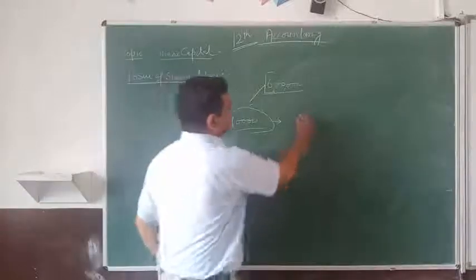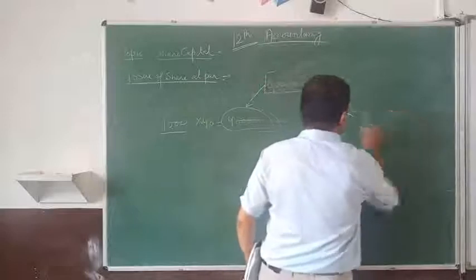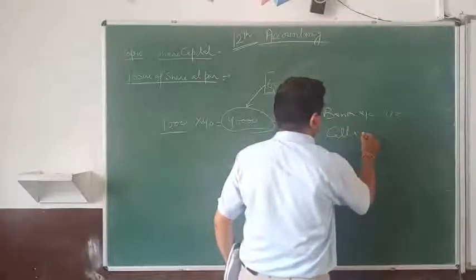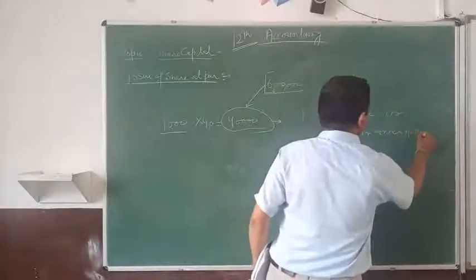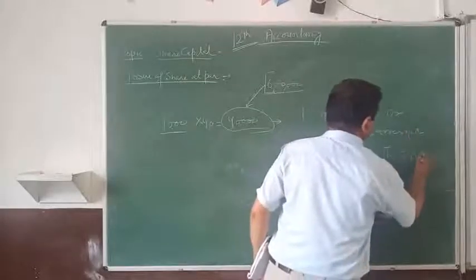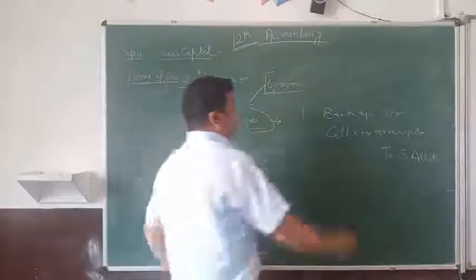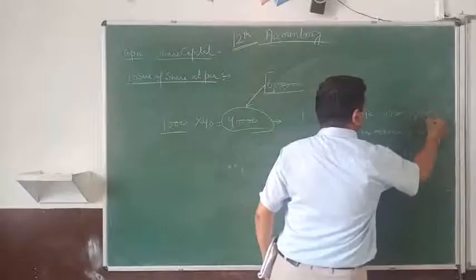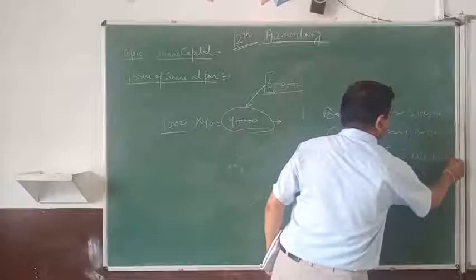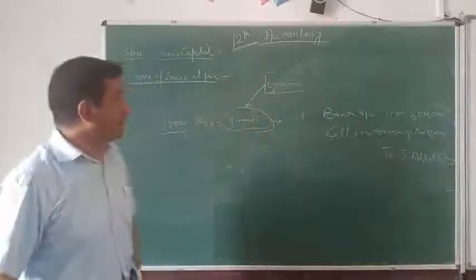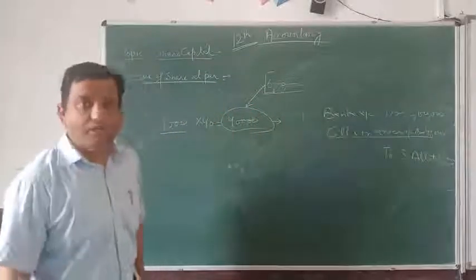The first method is saying the entry: bank account debit and the calls in arrear account is also being debited, and to share allotment. Now the bank will be 5 lakh 60,000 and calls in arrear will be 40,000 and allotment will be 6 lakh. This is the first method, when you want to open the calls in arrear account at the time of calls in arrear.